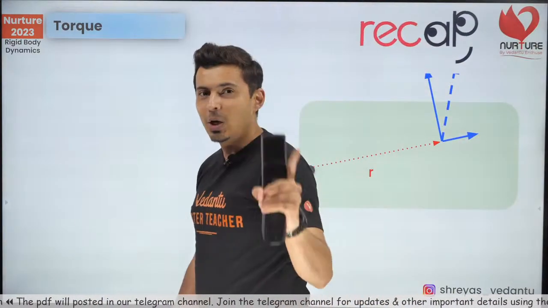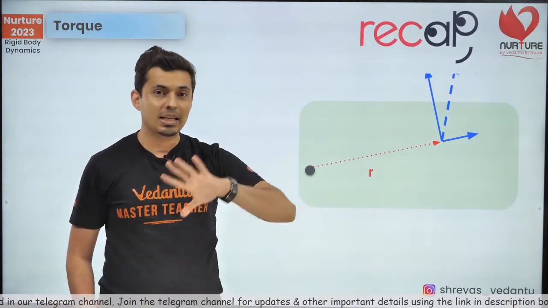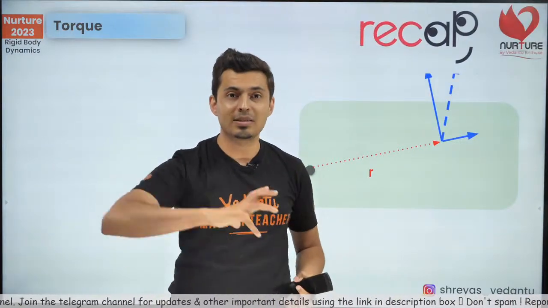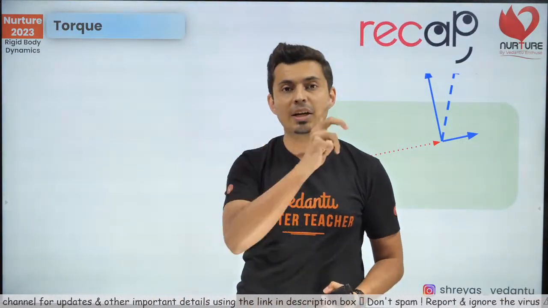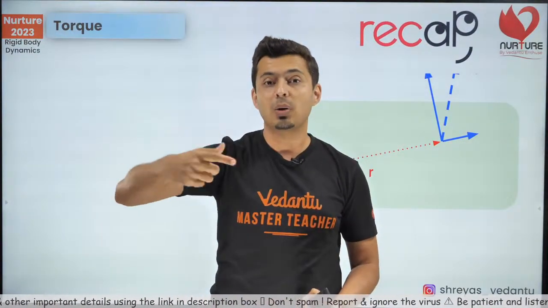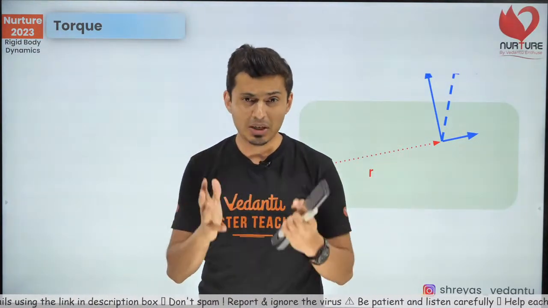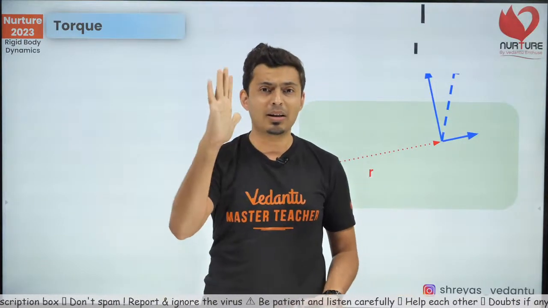Last thing, torque. Let's quickly recap torque. What is the analogue of force in rotation? It is the twisting force, the twisting cause, which is nothing but the torque. So torque causes the change in the state of rotation. When you twist and apply a torque, you start rotating or stop it from rotating. That's what a torque does. It's a vector quantity. The direction is given by your right hand rule.